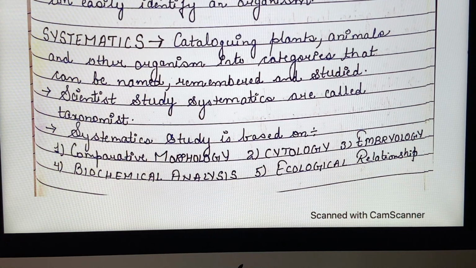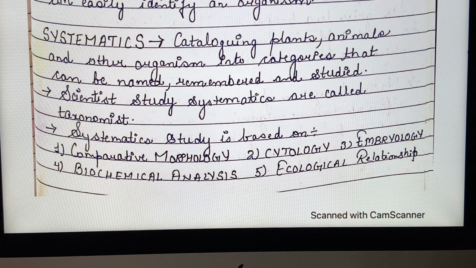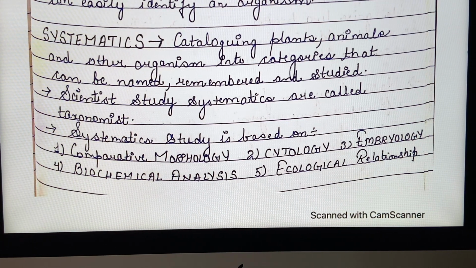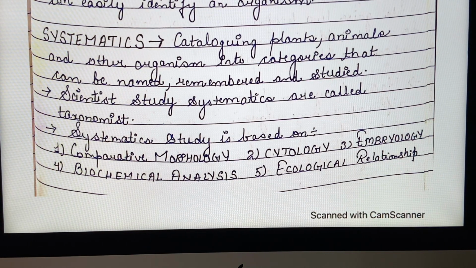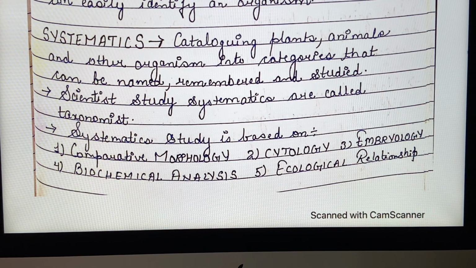Now let us start with systematics. Let us study systematics in detail. Systematics means categorizing plants, animals and organisms into convenient groups so that they can be easily named, easily remembered, and easily studied. The scientists who study systematics are called taxonomists. I have already told you systematics and taxonomy words are used interchangeably, and I have already told you the main difference. Now, the systematic study is based on morphology, means study of external characters, cytology, means study of cells, biochemical analysis, and ecological relationships, means environmental relationships.